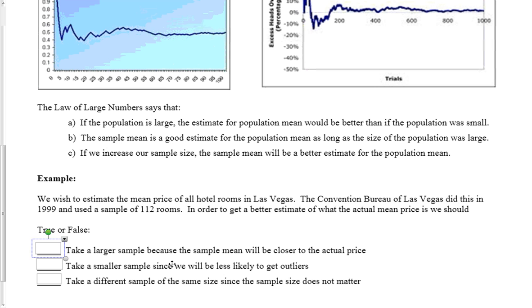Yes, we should. That is true, because the law of large numbers says that as we get a larger sample, we'll get better information. Should we take a smaller sample, since we'll be less likely to get outliers? No, we should not take a smaller sample. We're less likely to get any particular outlier, but overall we'll get much closer to the average, and those outliers will be factored out. And finally, if we take a different sample of the same size, since sample size doesn't matter, well, we already decided that sample size does matter. The larger sample will help us get closer to the actual price. So again, that is false.